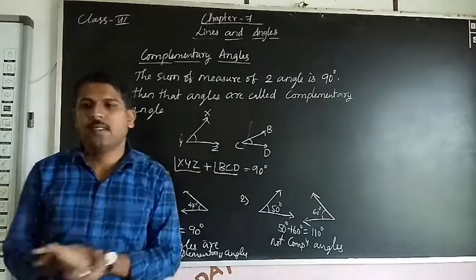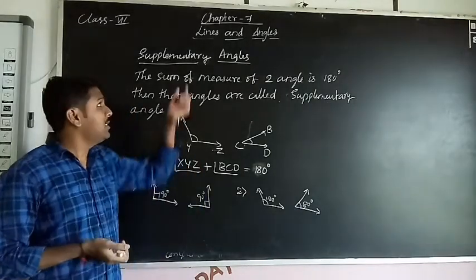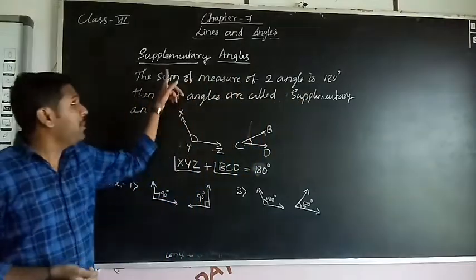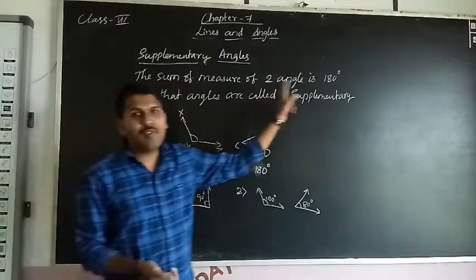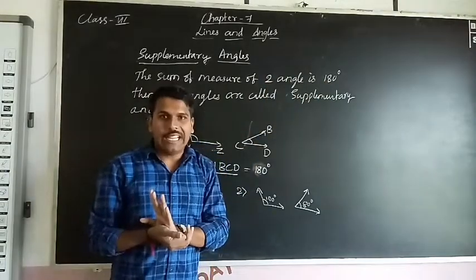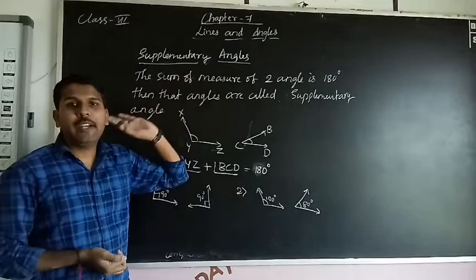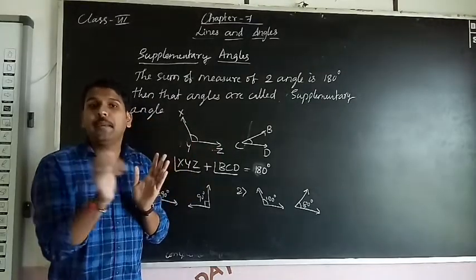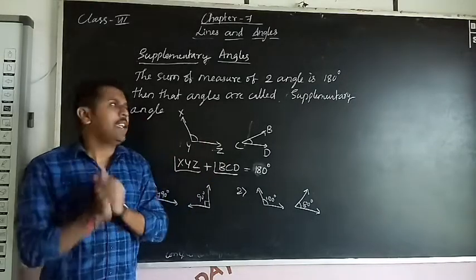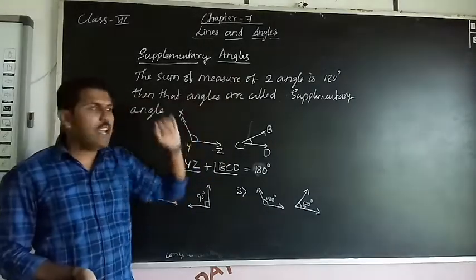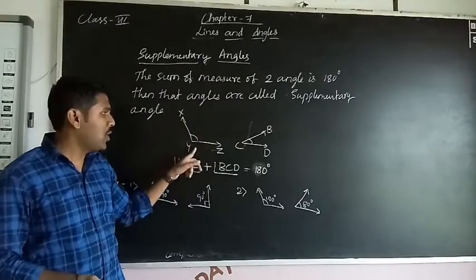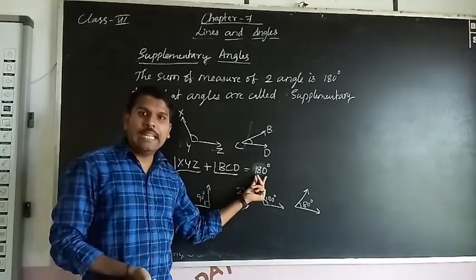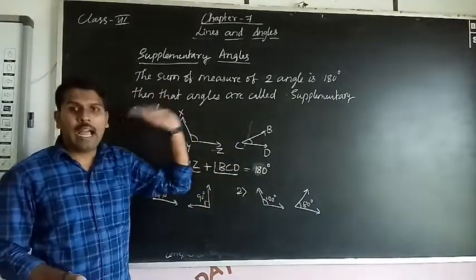Next concept is supplementary angles. This is same as complementary angles, but here the sum must be 180 degree. Supplementary angle definition: the sum of measure of two angles must be 180 degree, and those angles we call supplementary angles. Just remember, complementary means sum must be 90 degree. Supplementary means sum must be 180 degree. So this is the definition of supplementary angles. So this is one angle XYZ and BCD. The sum must be 180 degree. So this is the supplementary angle.